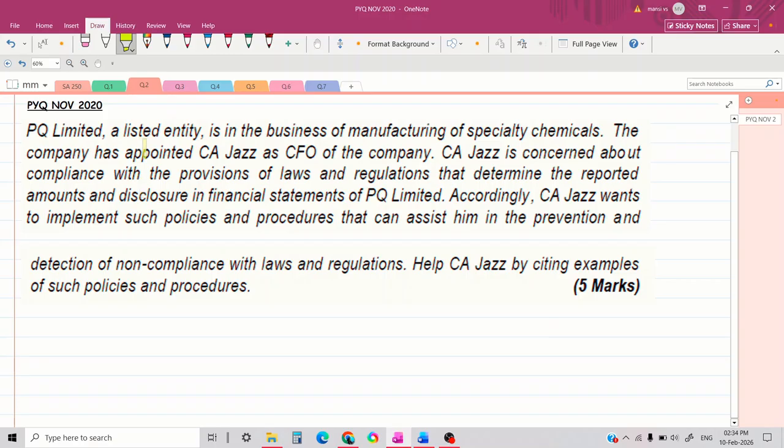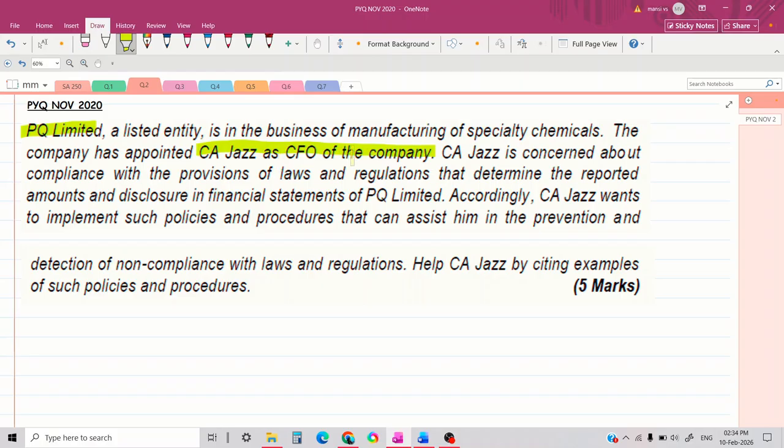So I will explain you the crux of the question. There is a company called PQ Limited, and that company appointed CA Jazz as CFO of the company. You have to note that CA Jazz is not the statutory auditor of the company. CA Jazz is appointed as Chief Financial Officer of the company.